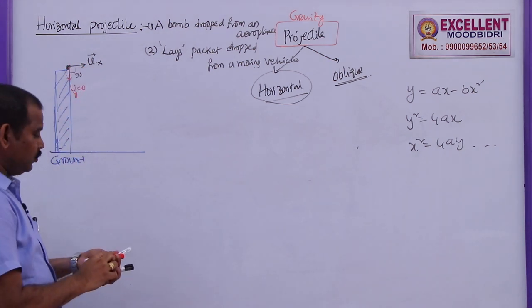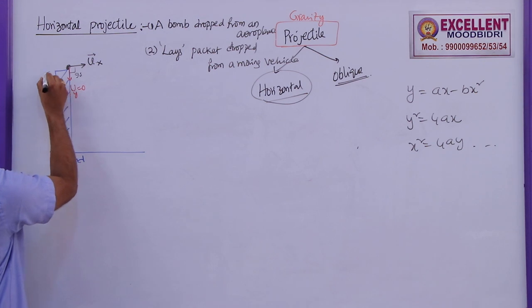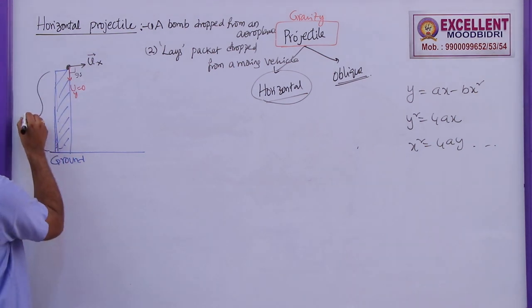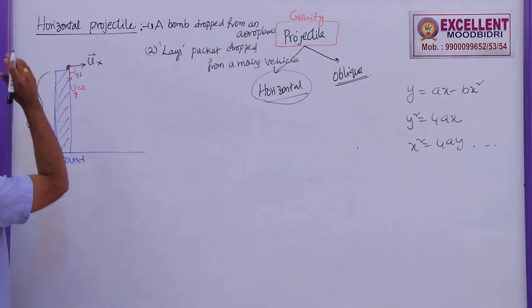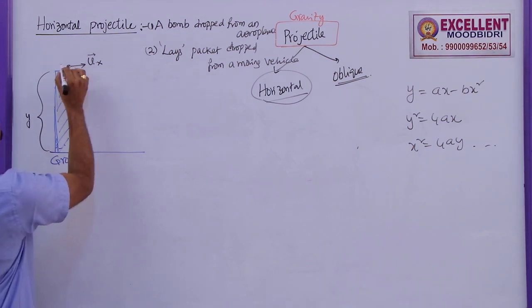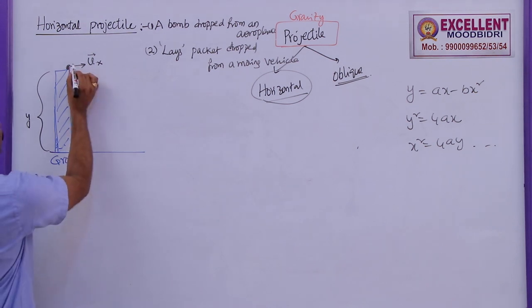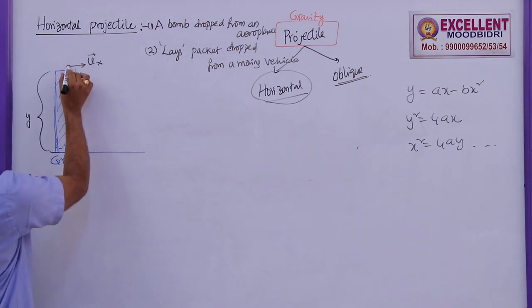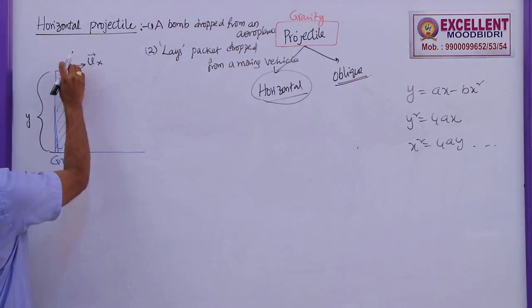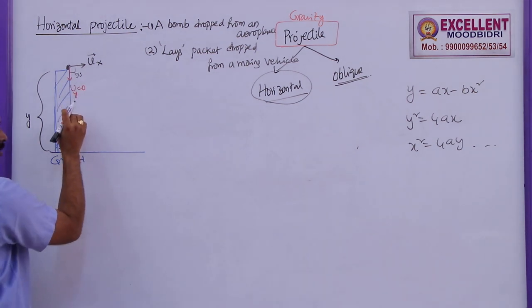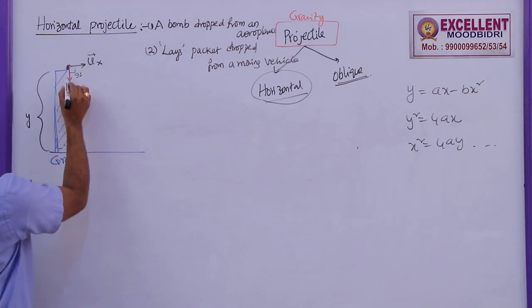Now, let the height of this building be y, because this is along the y-axis, and this body is moving under two accelerations. It has velocity in this direction, and along the y-axis the initial velocity is 0, but after some time the velocity gradually increases.